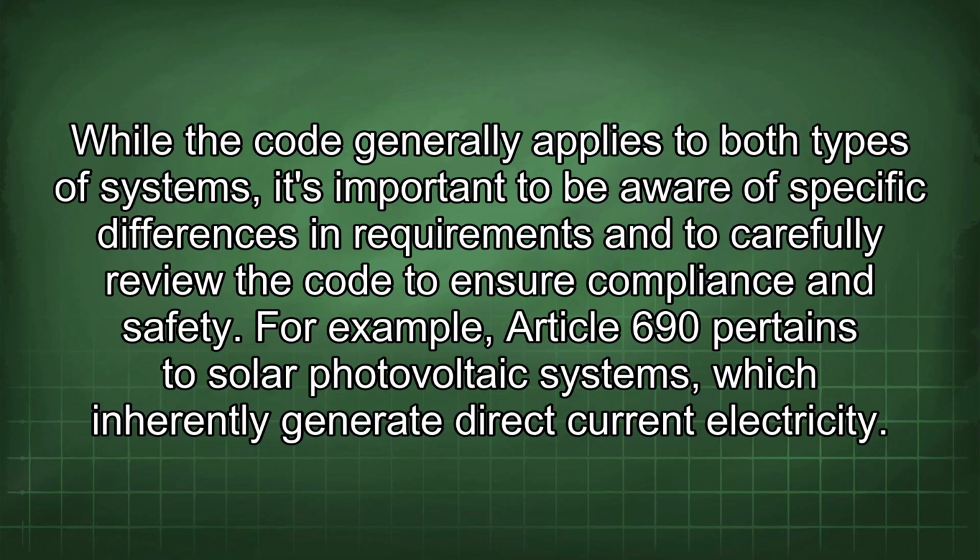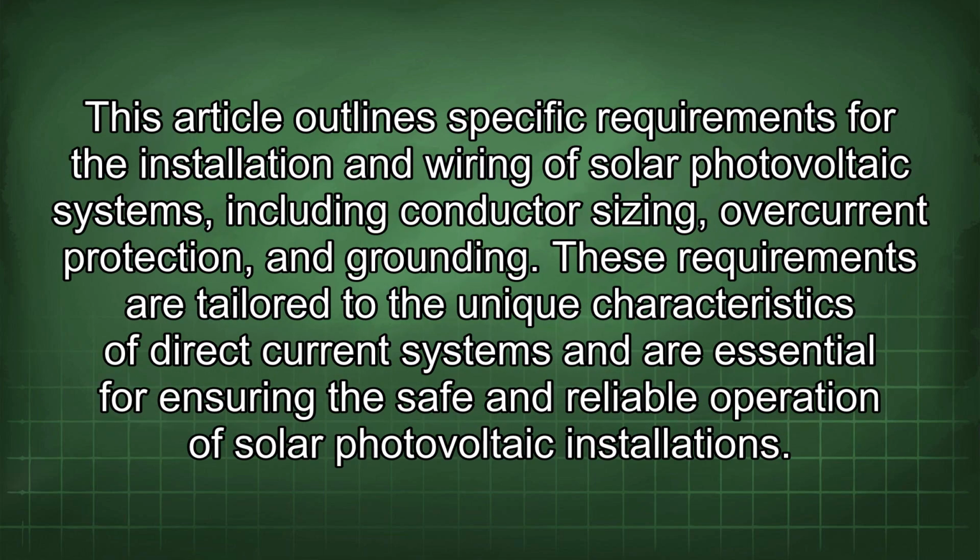For example, Article 690 pertains to solar photovoltaic systems which inherently generate direct current electricity. This article outlines specific requirements for the installation and wiring of solar photovoltaic systems, including conductor sizing, overcurrent protection, and grounding. These requirements are tailored to the unique characteristics of direct current systems and are essential for ensuring the safe and reliable operation of solar photovoltaic installations.